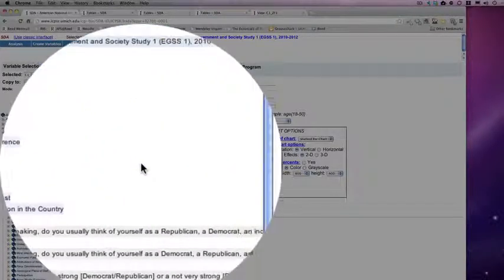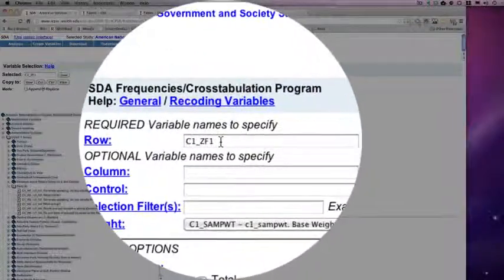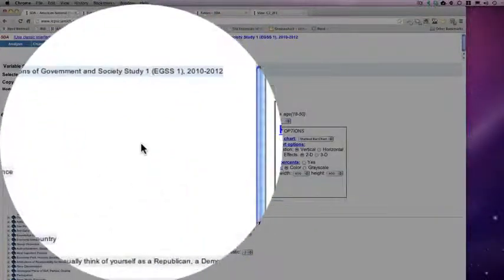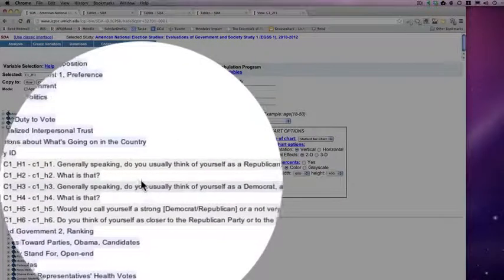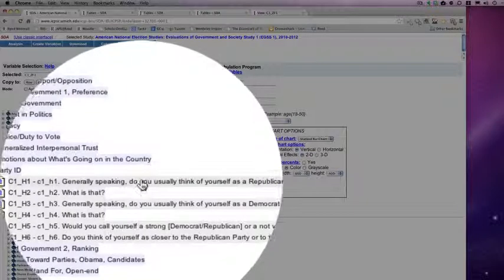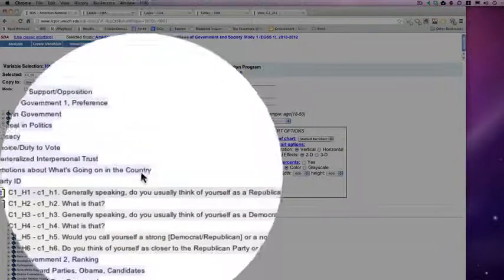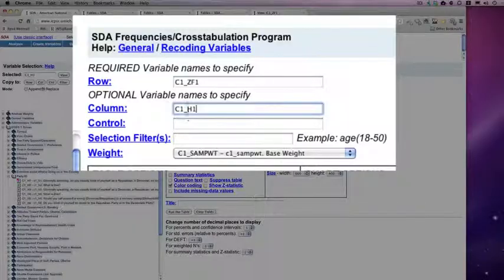And so what we have to do is we have to have our row variable be the number of people who thought Obama was born in the U.S. or not, and the column variable will break that up by party. So right here we have people saying, do you generally think of yourself as a Republican, a Democrat, or an independent? And so we're going to click on that variable. We're now going to add it in the column. Notice how the party variable is in the column and the Obama birthplace is in the row.